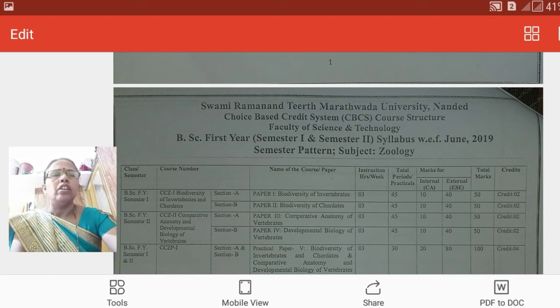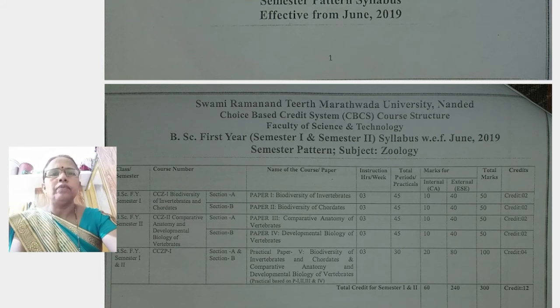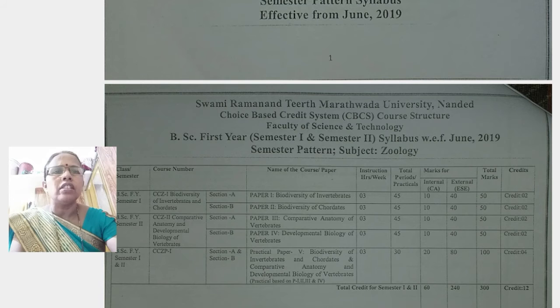Today we learn in detail about the first semester, that is paper number 1, biodiversity of invertebrates. It carries 40 marks external, 10 internal, total 50 marks.